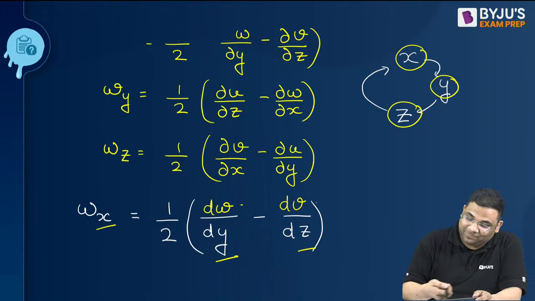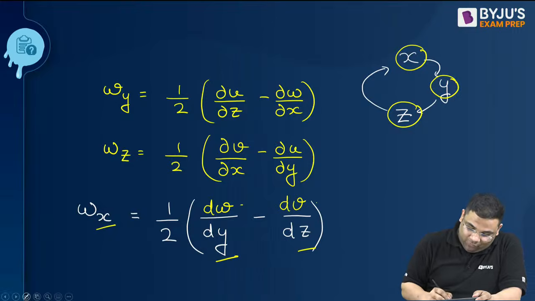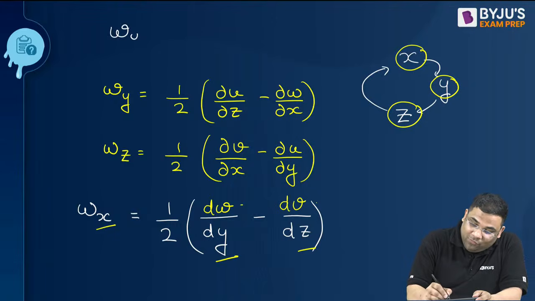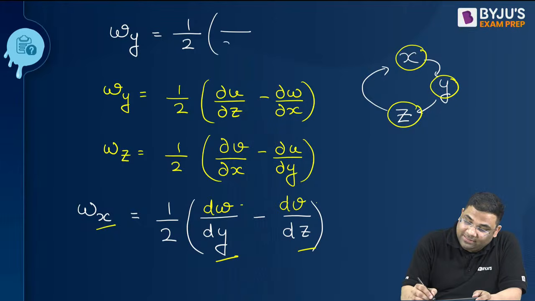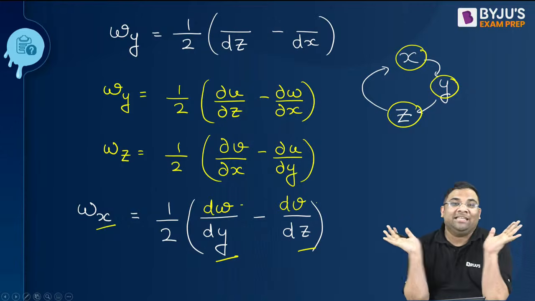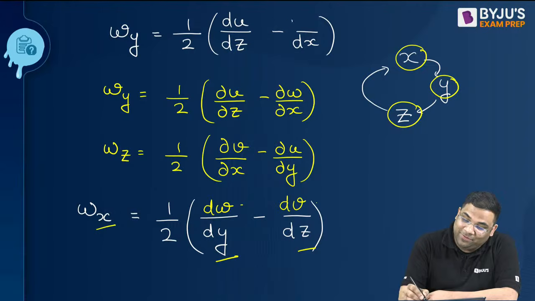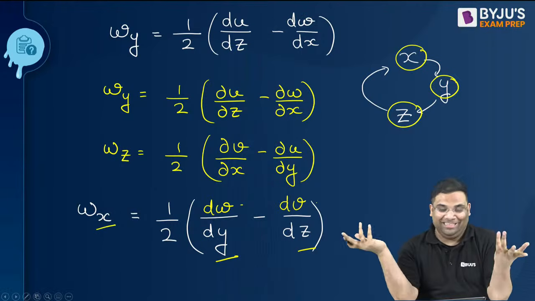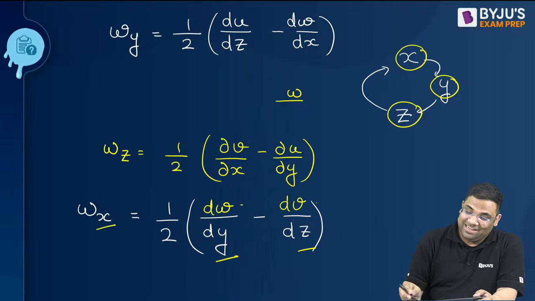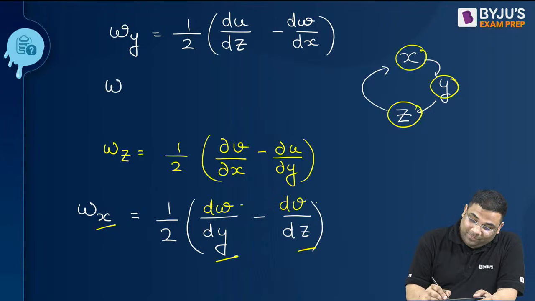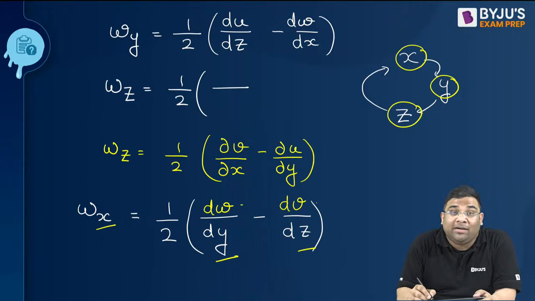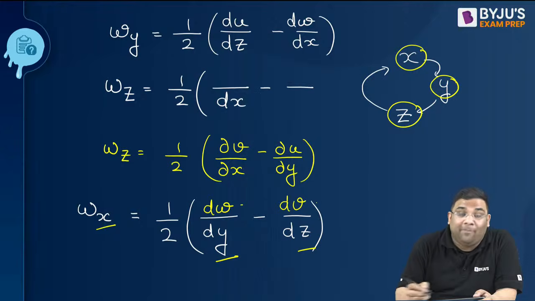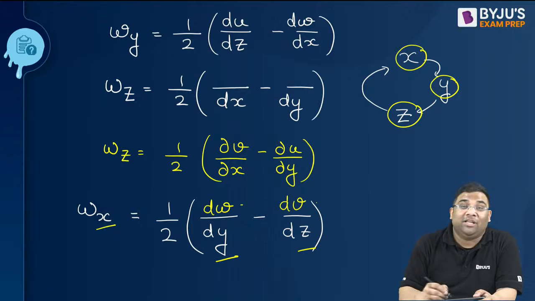Yes. Now in similar way, I will write down wy also. Half. Y means go in cyclic manner: z and then x. Then exchange their components, du, dw. Easy. Next, wz. Go in cyclic manner. Half. It is z. After z what is coming? x. And then after x what is coming? y. Exchange the components.